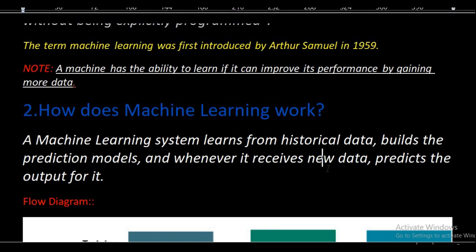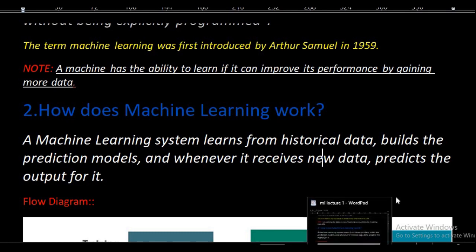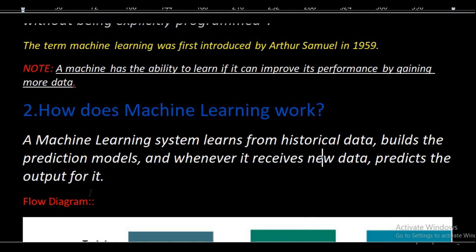Later we will learn what type of data is required for machine learning and how many types of data are present in ML. Different types of data, later I will discuss that topic. It predicts the output for it. Means that it displays the output on the basis of the historical data and the testing data.